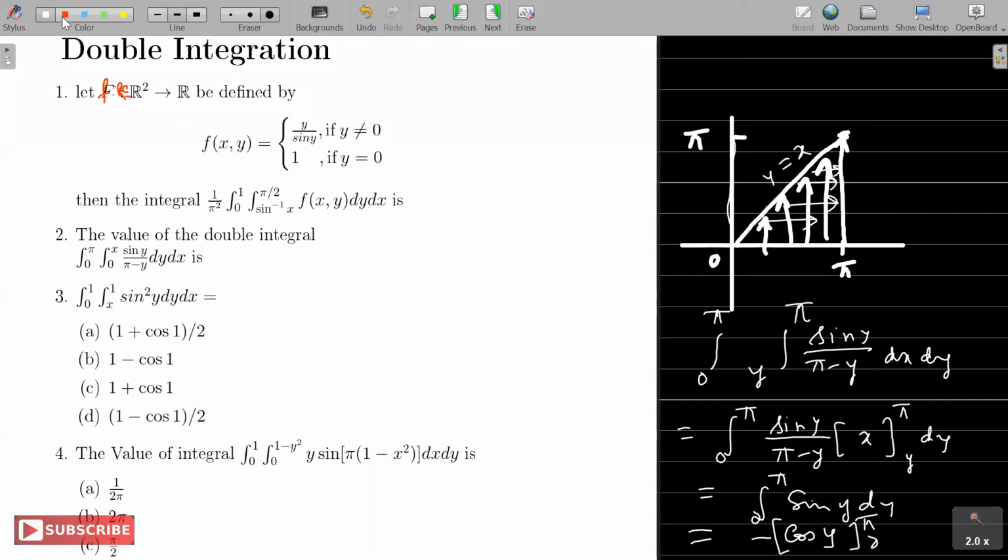Fine. So this was 1 by 8. This is plus 2. For the third one, I think there is a printing mistake. So take it as sine y square. I think it's not sine square y. Take it 0 to 1, x to 1, sine of y square dy dx. Take it as sine y square.